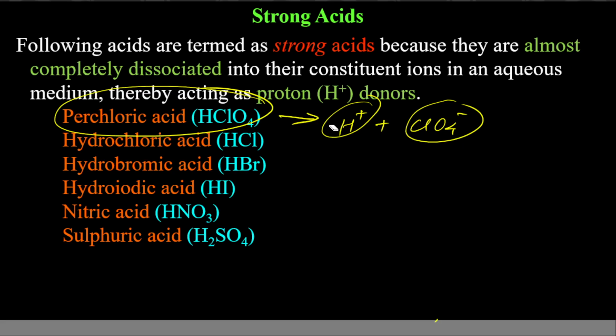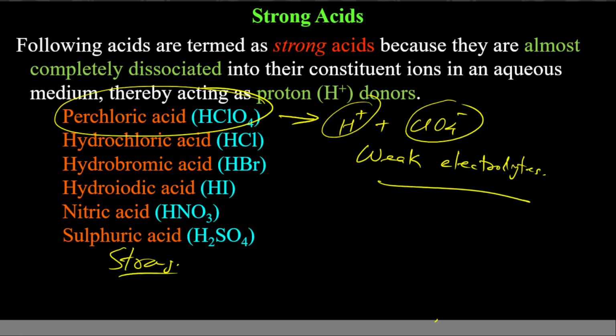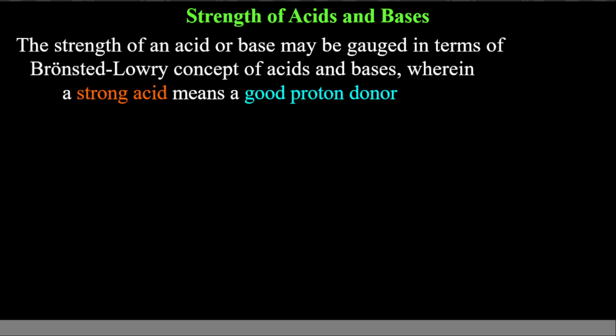And this is possible only if the backward reaction is not possible. Otherwise, there will be some equilibrium. So there is almost no equilibrium here, because the reaction is only in one direction. The reason is very clear, because here it is very strong. And to ensure that the reaction does not happen in the backward direction, it means these products are very weak electrolytes. Only then is it possible that the reaction is in one direction only. So for strong acids, the conjugate base will be very weak and vice versa. That's what we are talking about here.